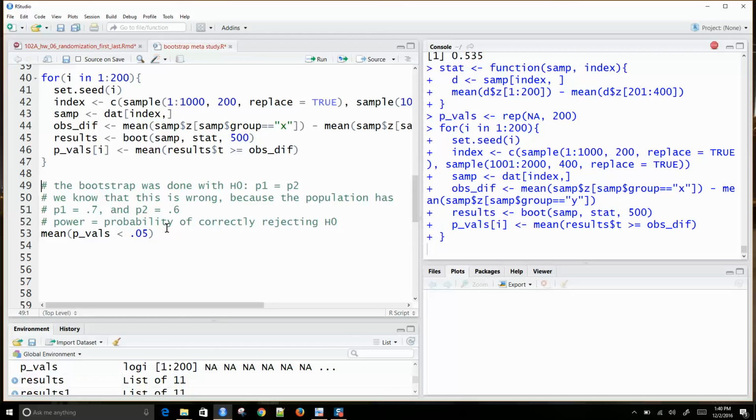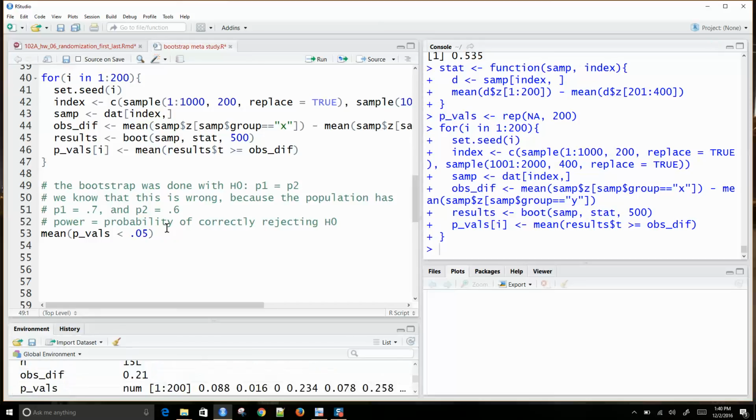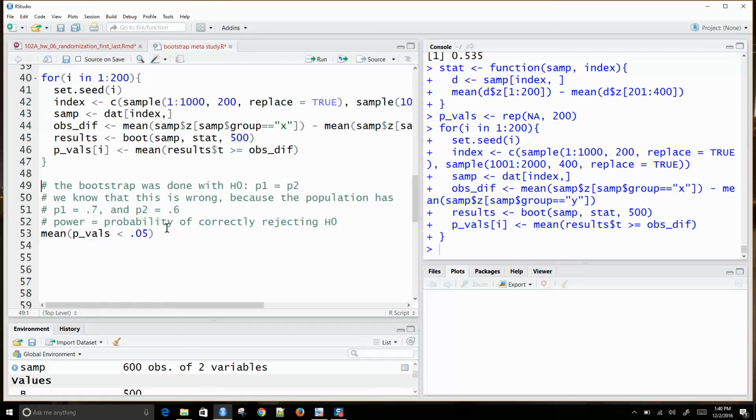So here we're trying to detect, assuming that the population has what we call an effect size of 10 points, right? So population 1 has 70%, population 2 has 60%. How often can we detect that difference? Over here, if that effect size was greater, we can see what would happen. If that effect size was smaller, we could see how much bigger does our study need to be.